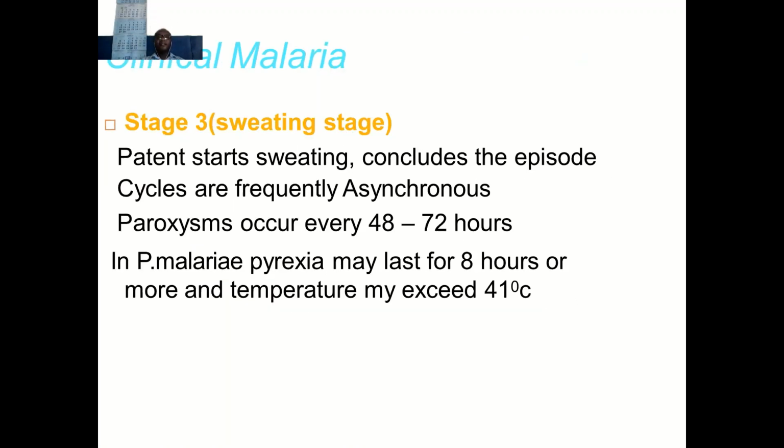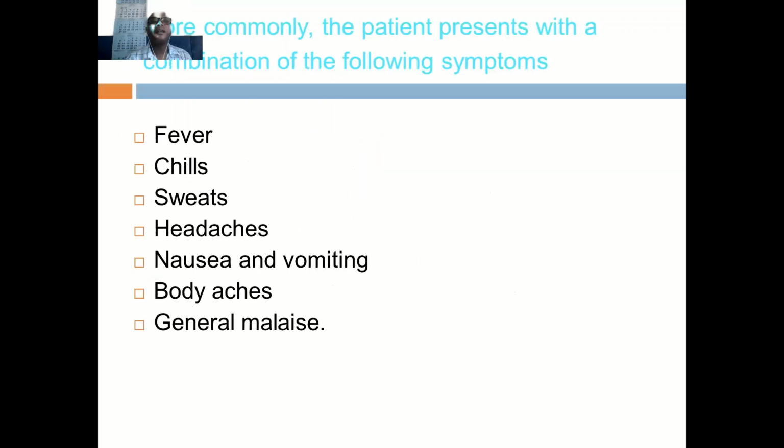In stage 3, there is what we call the sweating stage. We see the patient start sweating. There are episodes of cycles, and this paroxysm occurs after 48 hours. In Plasmodium malariae, pyrexia may last for 8 hours or more, and the temperature may exceed 41. Commonly, the patient may manifest with fever, chills, sweating, headache, nausea, and vomiting, and sometimes body ache and general malaise.